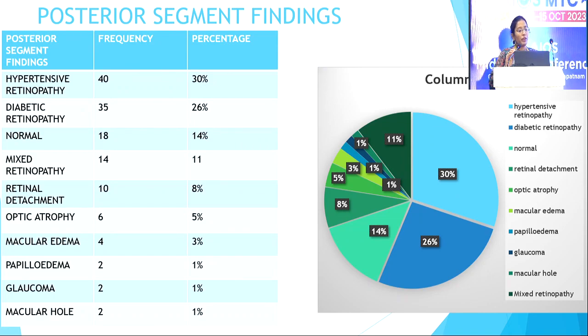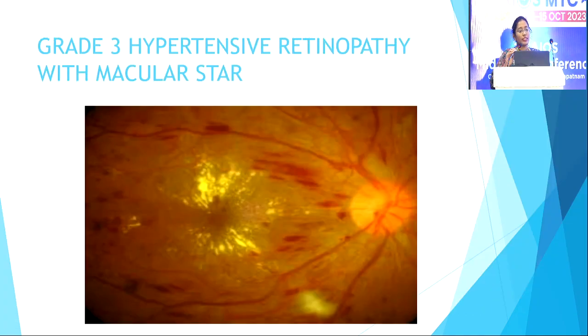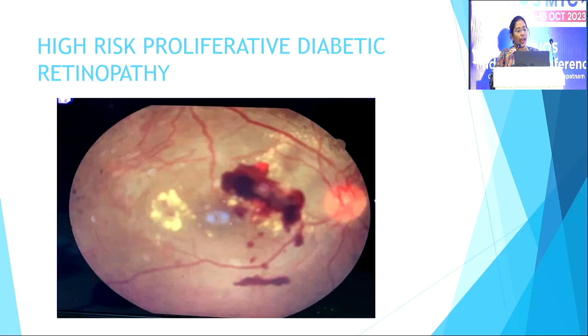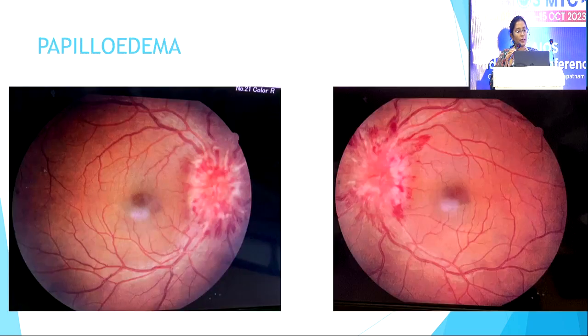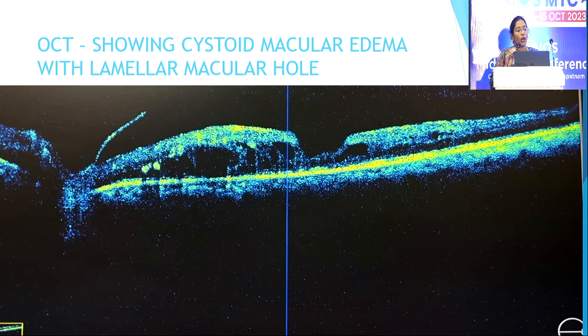Posterior segment findings: normal fundus in 14% of patients, and most common is hypertensive retinopathy, constituting 30%, followed by diabetic retinopathy, constituting 26%. Least common is papilledema, glaucoma, and macular hole, which constitute 1%. These are the pictures showing grade 3 hypertensive retinopathy with macular star, high-risk proliferative diabetic retinopathy, and papilledema.